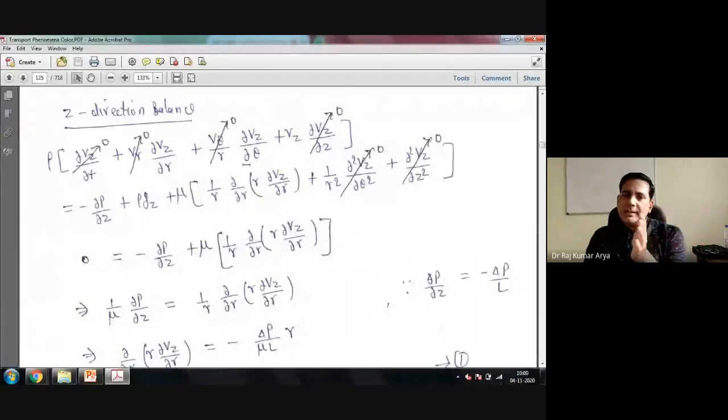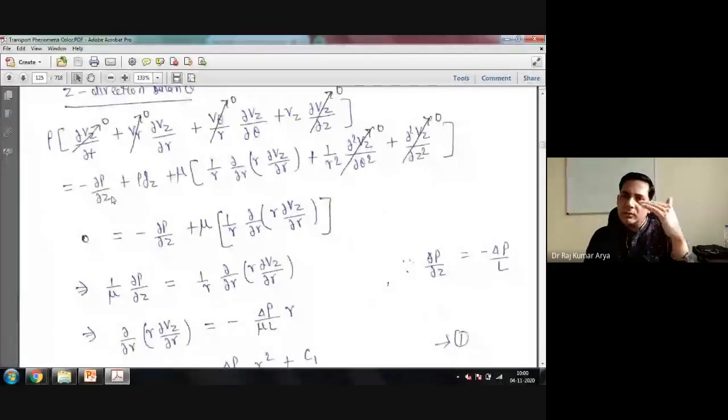Now consider the right hand side terms. First you have del P upon del z, which we have already written previously as minus delta P by L. Then rho g z: your pipe is horizontal and g acts downward, so rho g z is g cos 90, which is also equal to 0. Now from here you have to see del vz upon del r. We have already shown that del vz upon del r is not equal to 0 because velocity will change in this particular coordinate. At the center you have the highest velocity, and as you go close to the wall, your velocity decreases. So this will change with respect to the r coordinate.